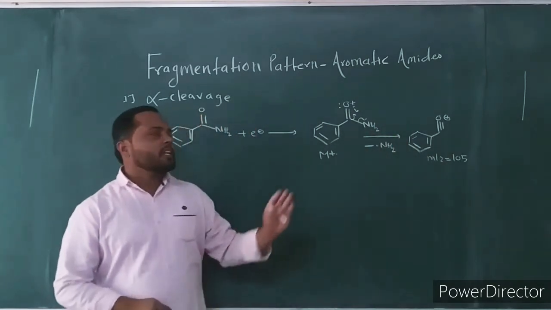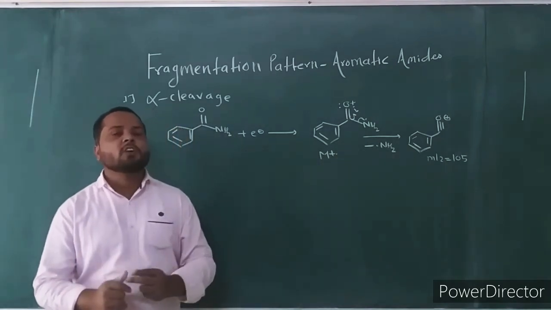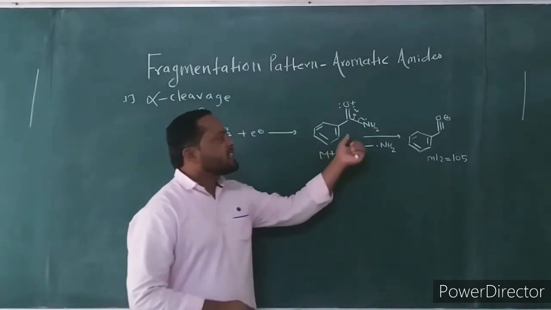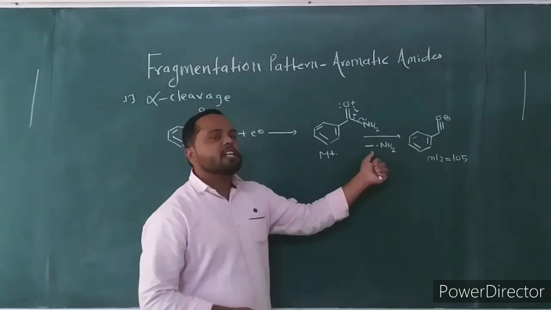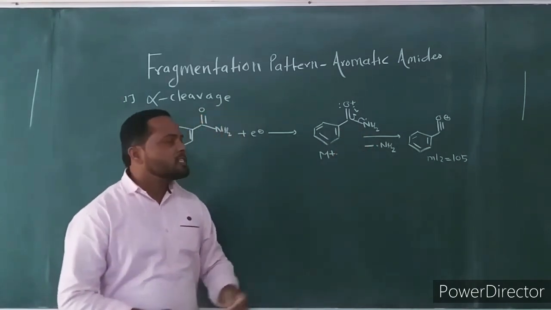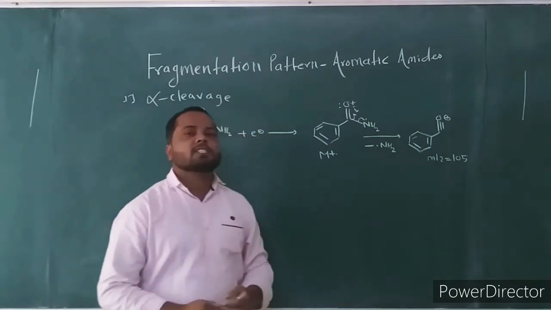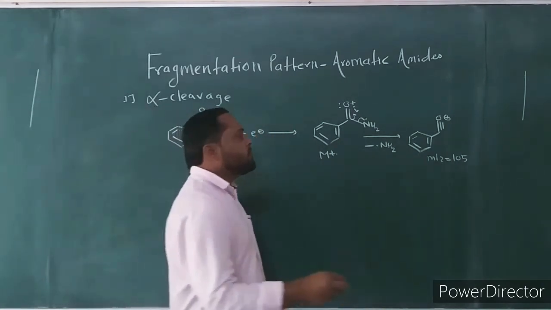Alpha cleavage in aromatic amide: after the formation of the molecular ion, there is loss of the NH2 group as a radical by the alpha cleavage fragmentation process to give the phenylacylium ion at mass to charge ratio 105.